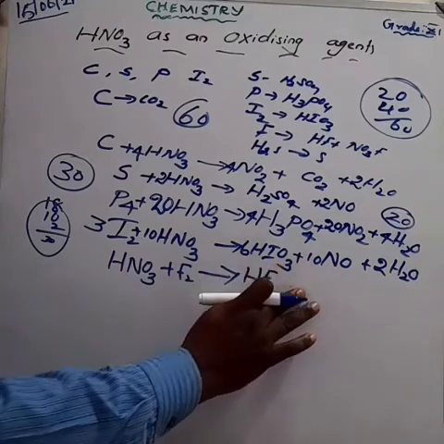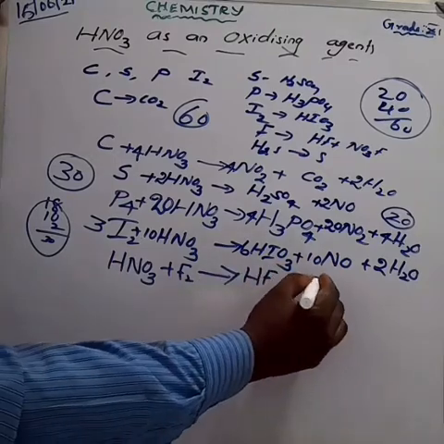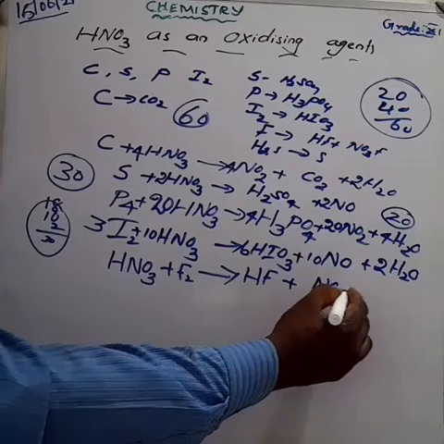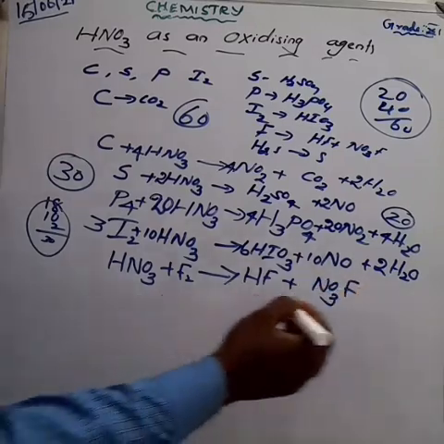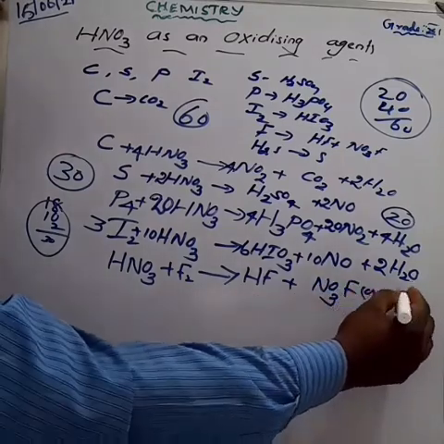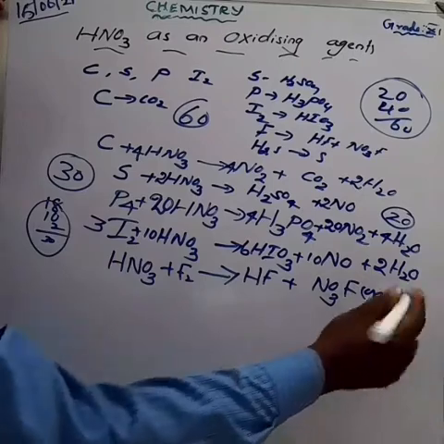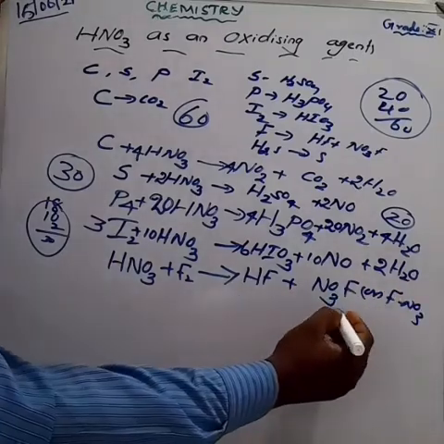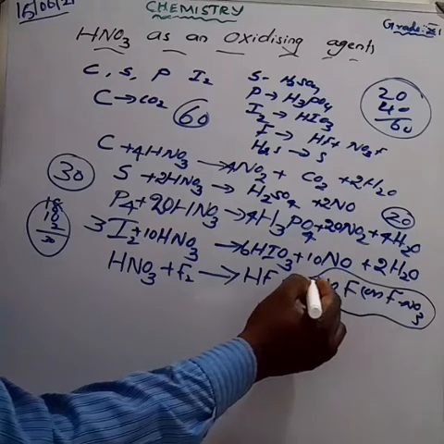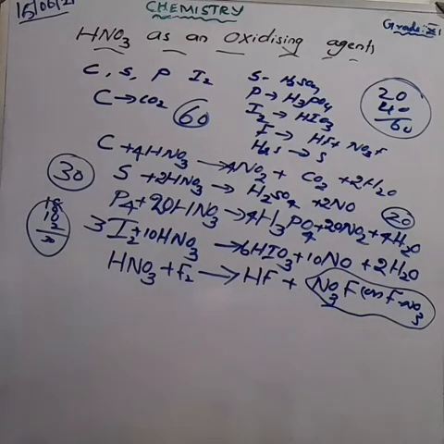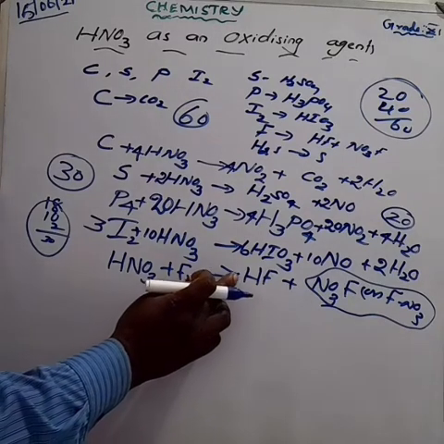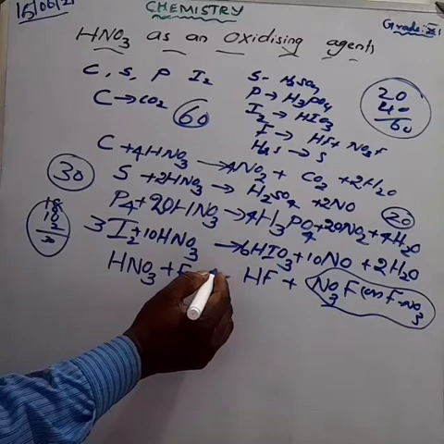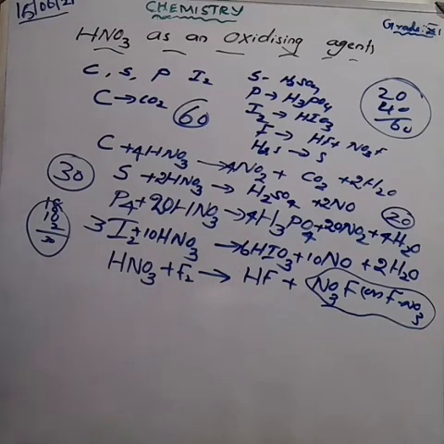Here I have one more fluorine combines to form NO3F, or we can write it as FNO3. Fluorine nitrate. What's the name of the compound? Fluorine nitrate. Okay, this is one of the unstable compounds and is one of the derivatives of nitric acid.